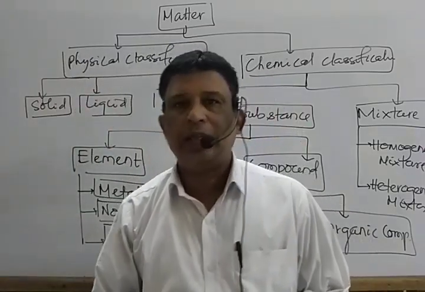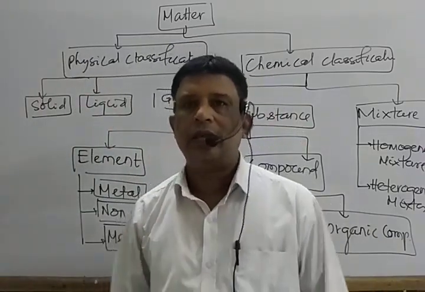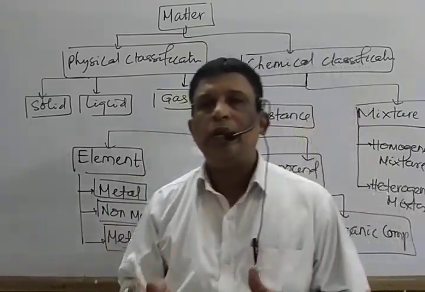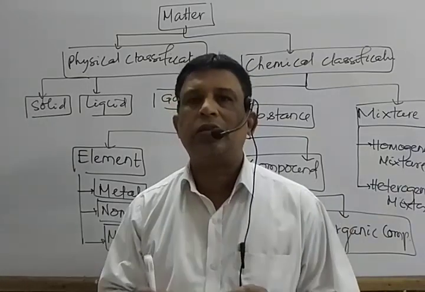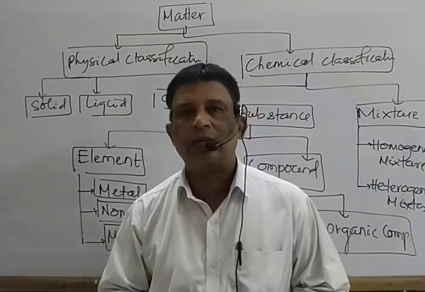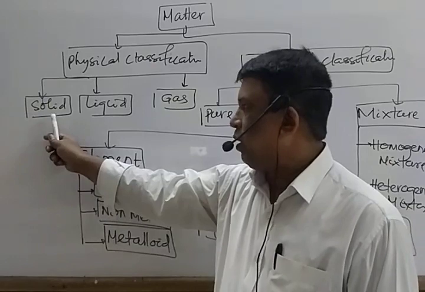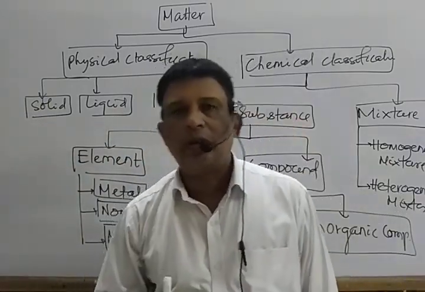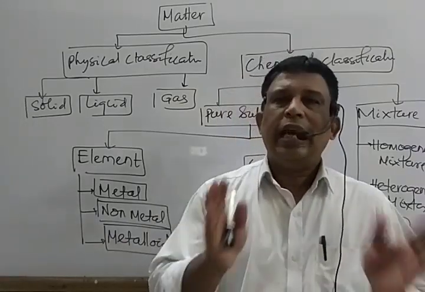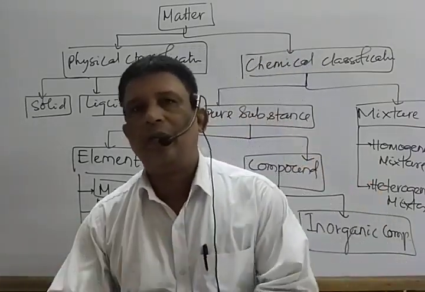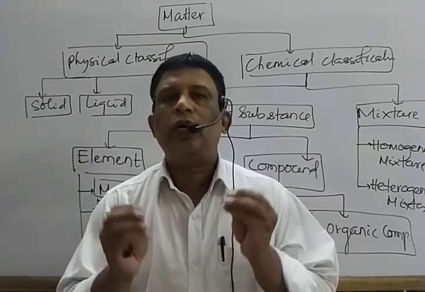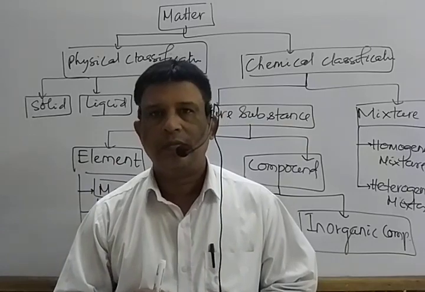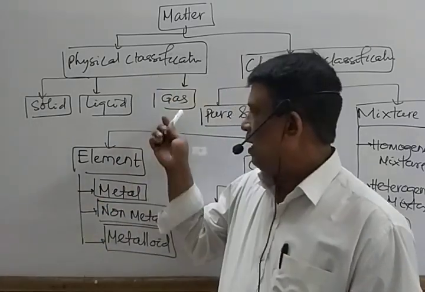That is physical classification, basing upon the appearance. Physical state, three types, depending upon the magnitude of forces of attraction among the constituent particles. These are three types. One is a solid, one is a liquid, and one is a gas. Solid is one of the state of matter in which they have definite shape and definite volume, and the magnitude of forces of attraction between the constituent particles is maximum. Then gas.